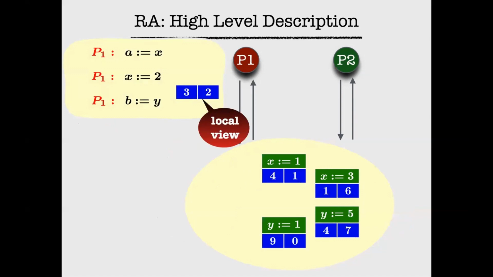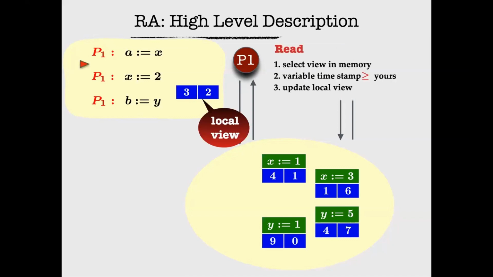A and B are local variables for the process P1. So apart from this memory pool, each process maintains its local view. The local view again is a pair of timestamps, one for X, one for Y. So here assume that the local view of the process is 3 and 2. The first operation that the process is going to execute happens to be this read operation.